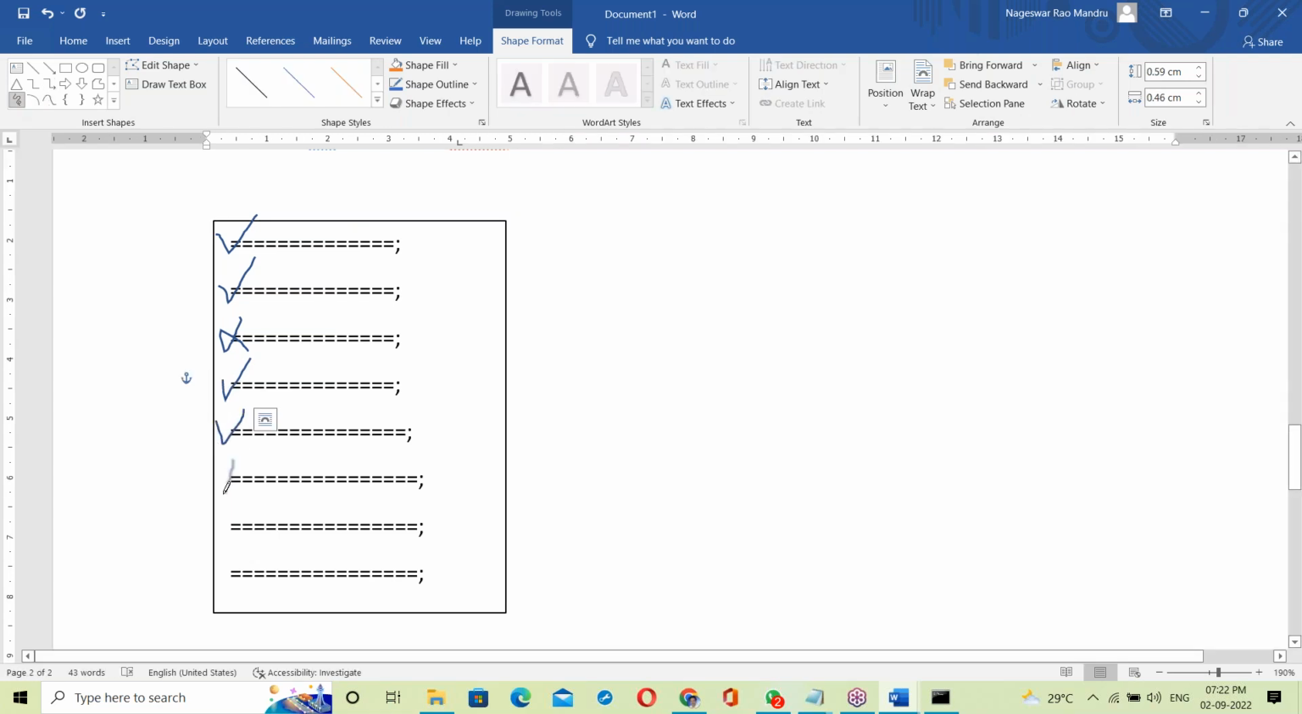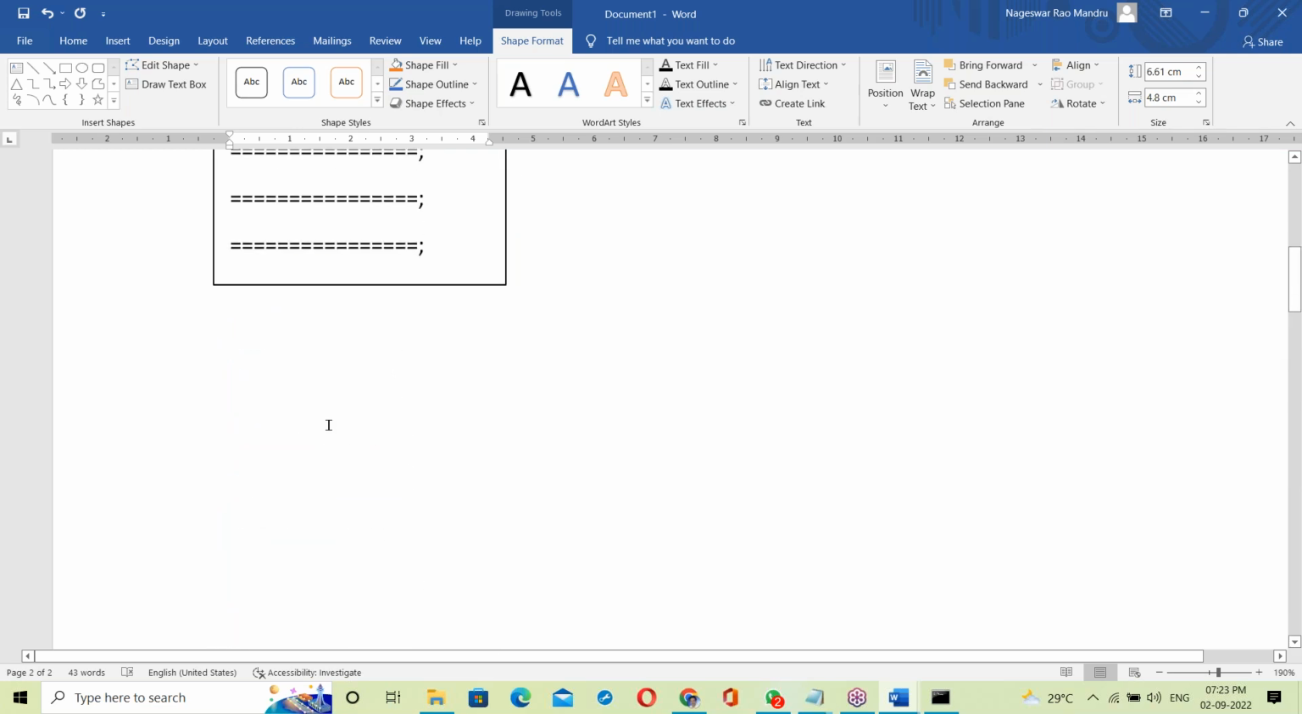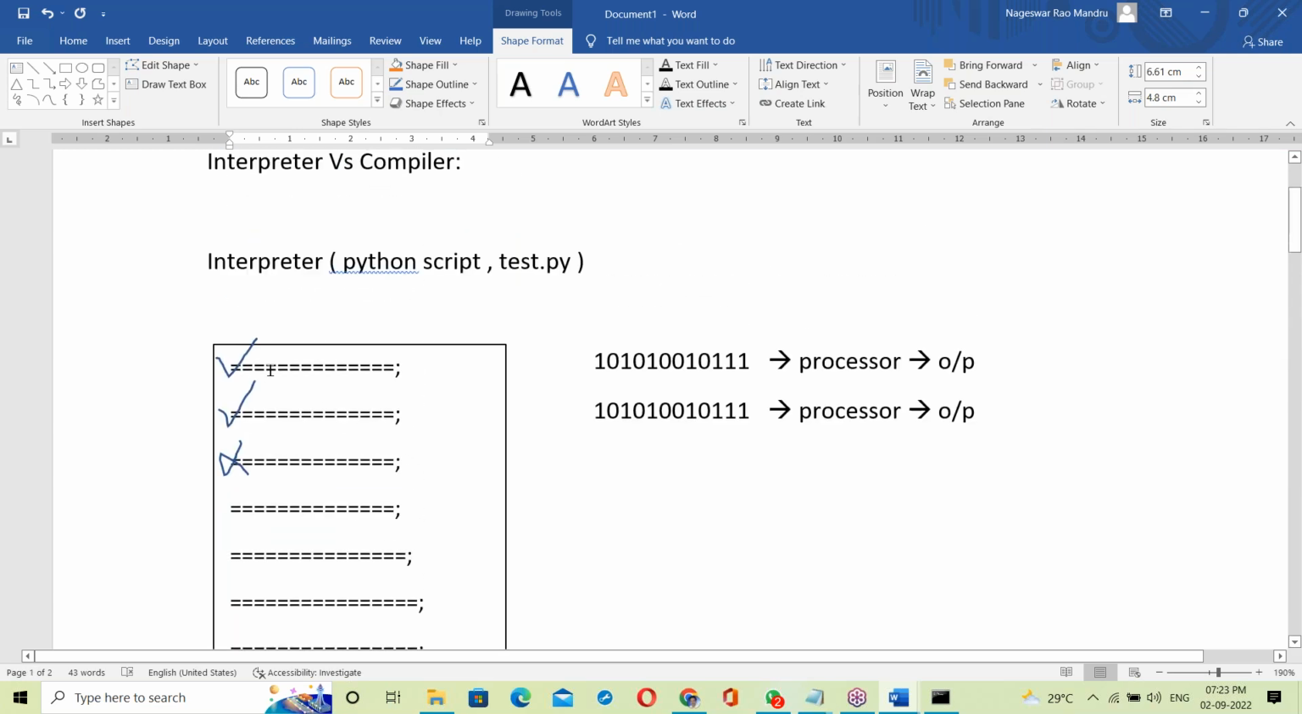Suppose there is one more error at some line here. Like this, the compiler checks the whole program from top to bottom and shows all the errors. See, if it is an interpreter, what happens here? Line by line checking.